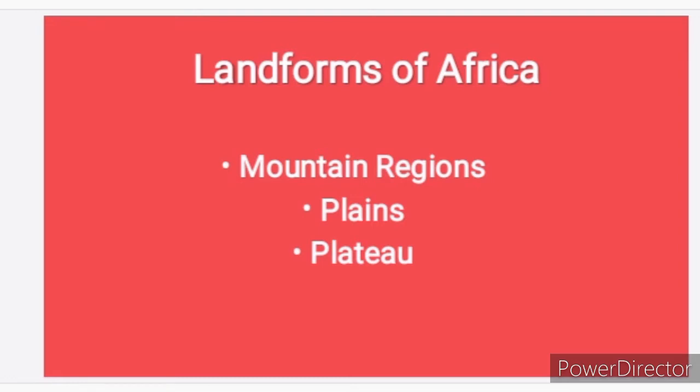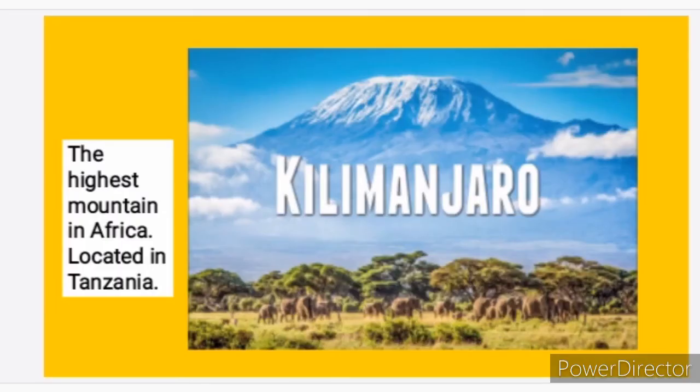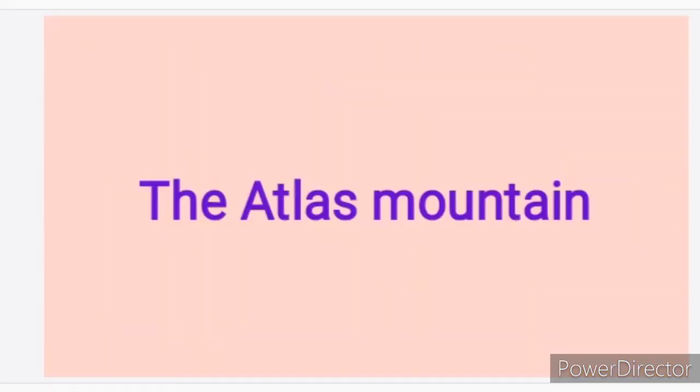Okay, so now let's look at mountains. We have mountains in Africa, and this is the highest mountain in Africa. It is called Mount Kilimanjaro. It is the highest mountain in Africa, and it is located in Tanzania. There are also some other mountains in Africa apart from Kilimanjaro. For instance, we have the Atlas Mountain.